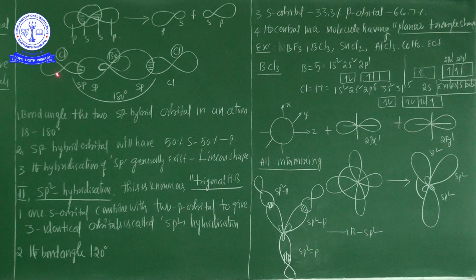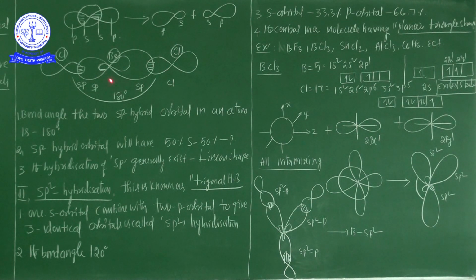So in beryllium chloride, beryllium shows two sp hybrid orbitals, and chlorine is presented with a pure pz orbital.